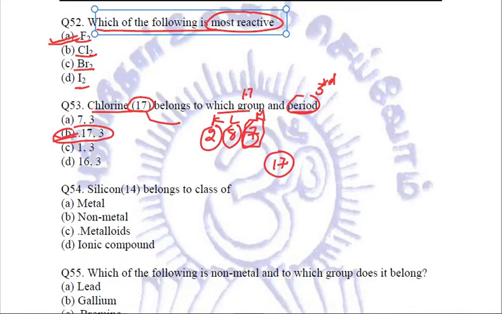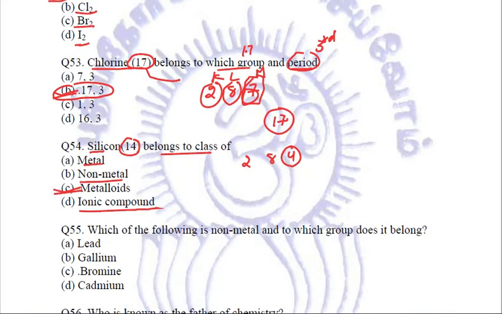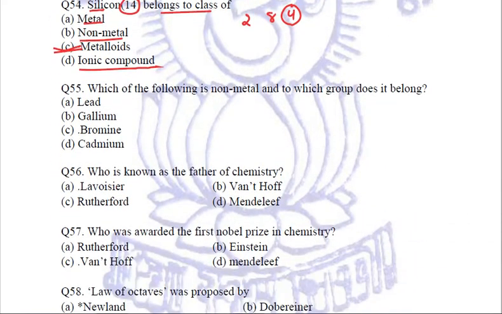Next is silicon. Atomic number is 14. Once again doing the electronic configuration, 2, 8, 4. It belongs to the 14th group. And the 14th group makes it similar to that of metalloids. It's not a metal, it's not a non-metal, it doesn't form ionic compounds. So it is a metalloid which forms covalent compounds. So C will be the answer you are going to mark.